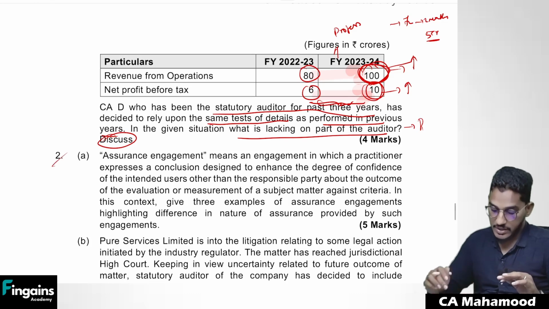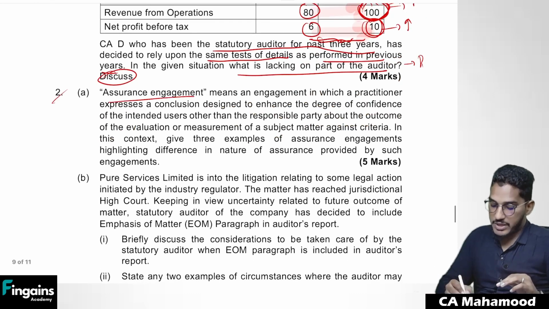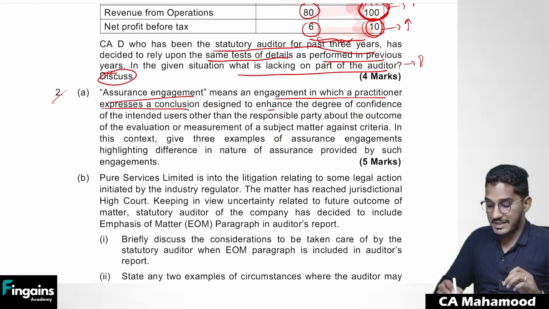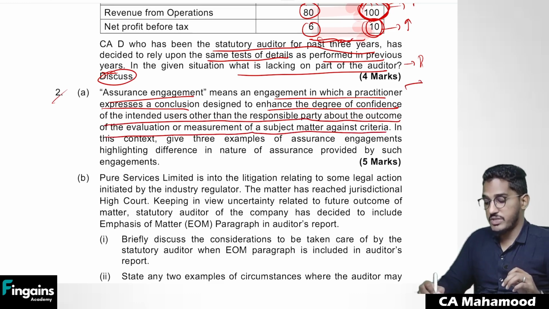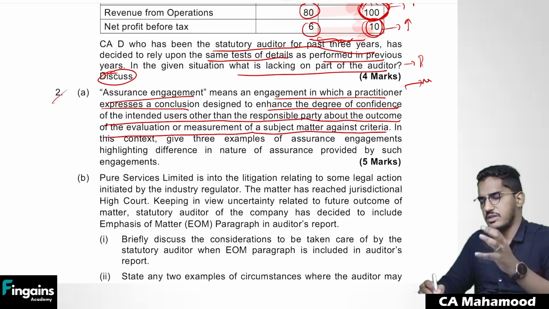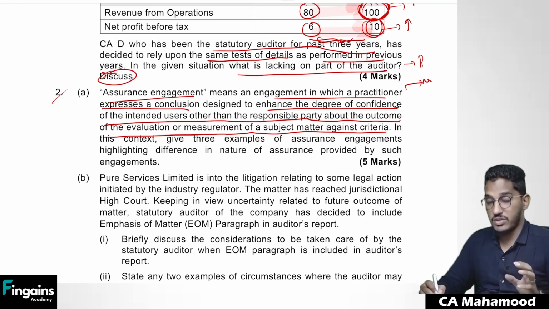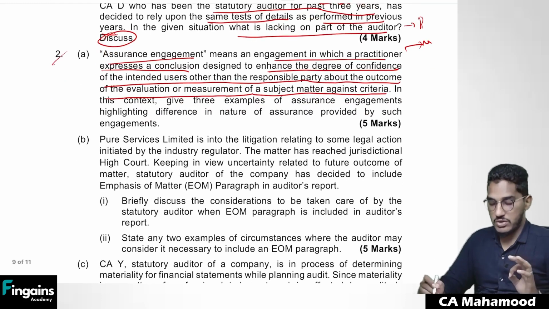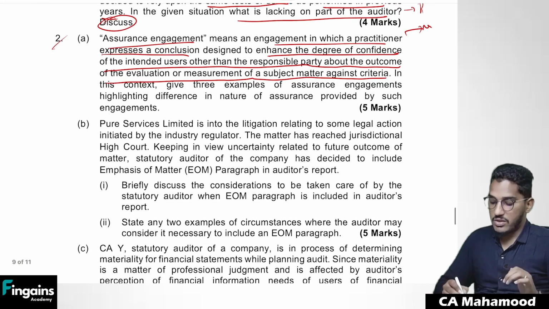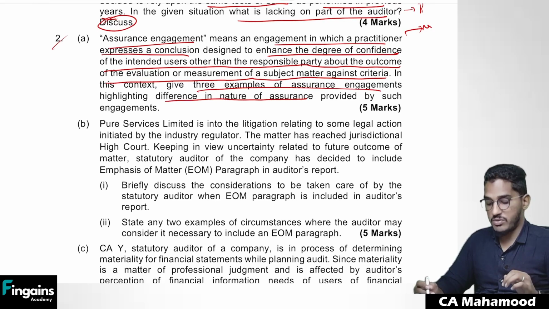Clear? Next, second question. Assurance engagement means an engagement in which a practitioner expresses a conclusion designed to enhance the degree of confidence of intended users other than the responsible party about the outcome of evaluation or measurement of a subject matter against criteria. This is the question from nature, objective, and scope of audit. We have understood in a very detailed manner what is an assurance engagement and what are its elements. So they have given the definition of assurance engagement. In this context, give 3 examples of assurance engagements highlighting the difference in nature of assurance provided by such engagements.